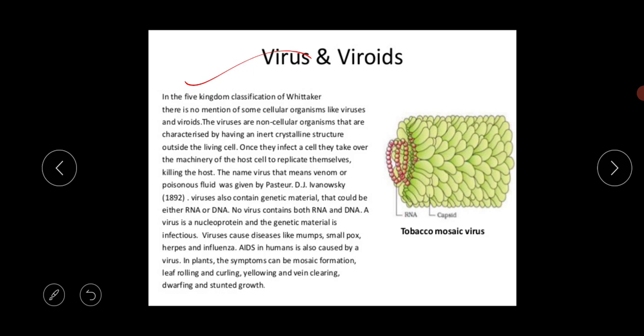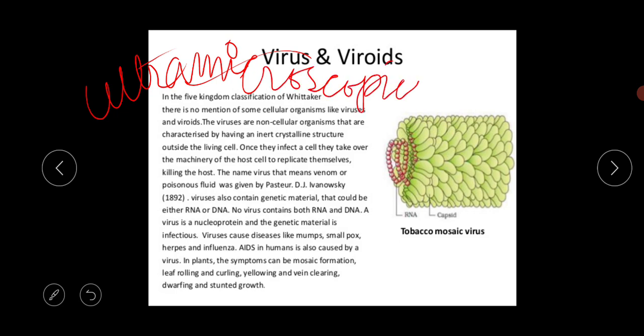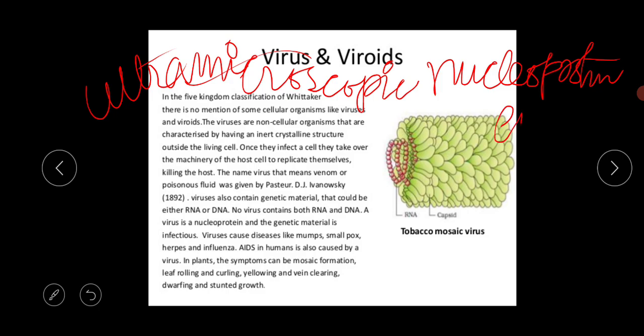What is the meaning of virus? Normally a virus is an ultra microscopic nucleoprotein entity, which becomes active only inside a living cell, using the latter's machinery for multiplication through separate synthesis of its parts.